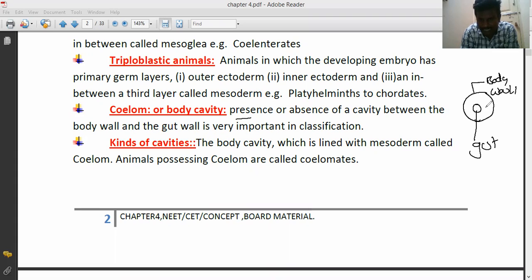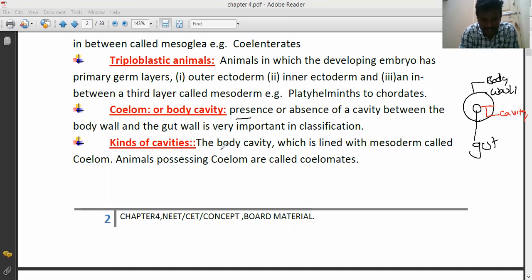It is very important for classification. Presence or absence of the cavity. This region is called cavity, the cavity between the body wall and gut. This is gut wall. So this cavity is very important for classification. So presence or absence of this cavity, animals are classified into various types.